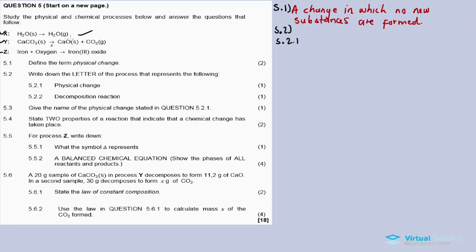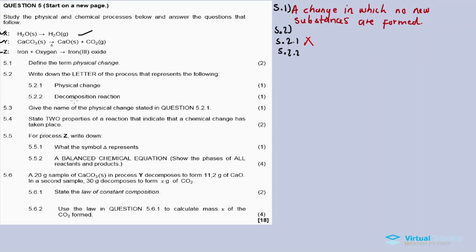It's definitely X. On the left hand side of the equation I have water, and on the right hand side I also have water, but there's a change of state from solid to gas. So therefore we have a physical change in process X. So our answer is X.